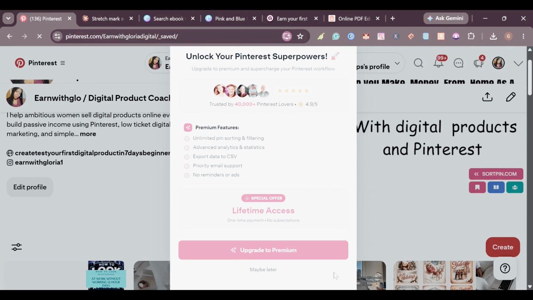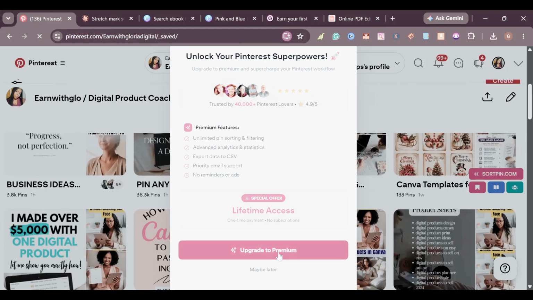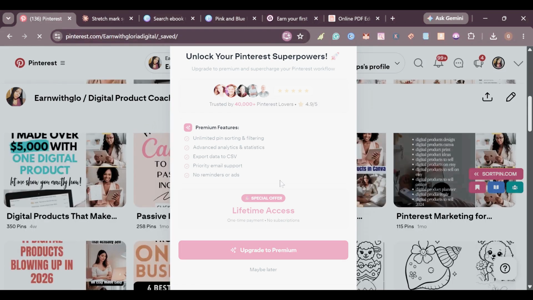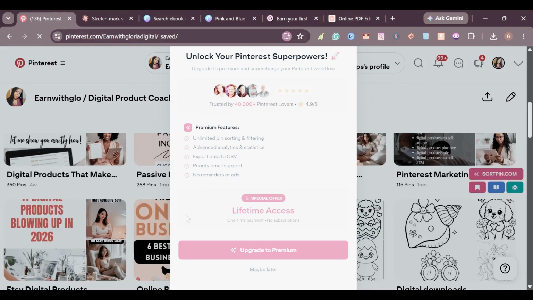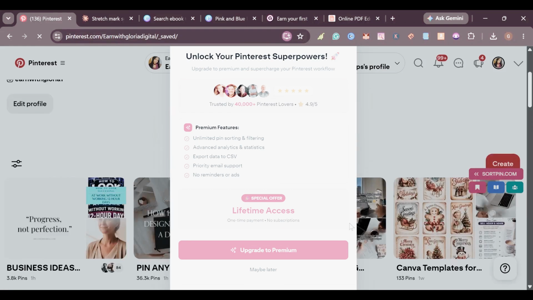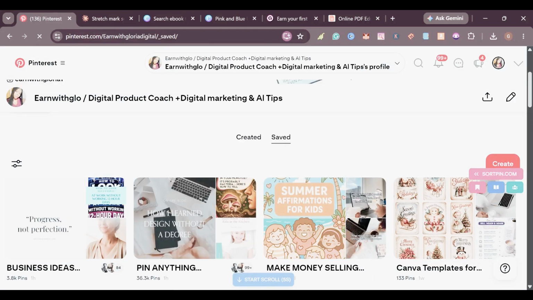Yes, and since you have now created your digital product, the other step is to drive traffic to it so that people can buy it. It's not going to help you no matter how cute your digital product is, whatever research you did, or the time you put in, if people don't get to see it. So if you don't want to go on YouTube or any social media, then you come here on Pinterest.